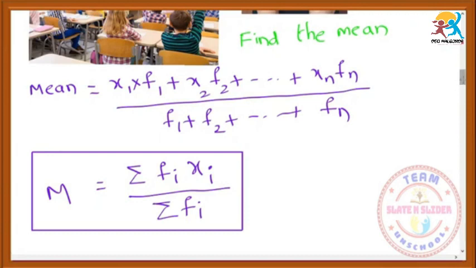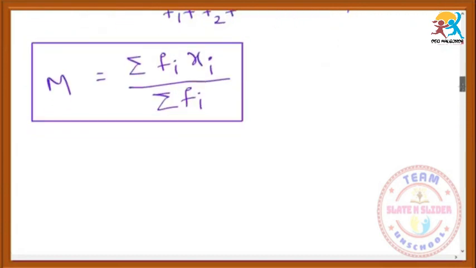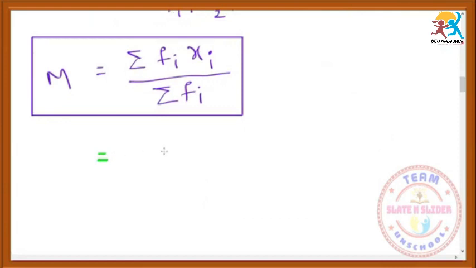So what is fi? f means frequency, number of students. For the same question, we can just multiply 30 into 5, because 30 should be added 5 times. The actual meaning is 30 plus 30 plus 30 plus 30 plus 30, like that you have to write. We can write the frequency, that is 5. If you multiply the weight with the frequency, it will become the sum of the weights of 5 students.